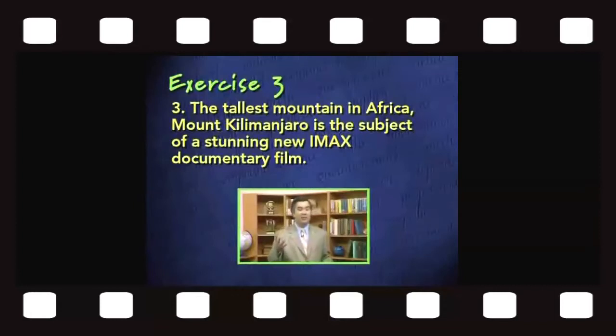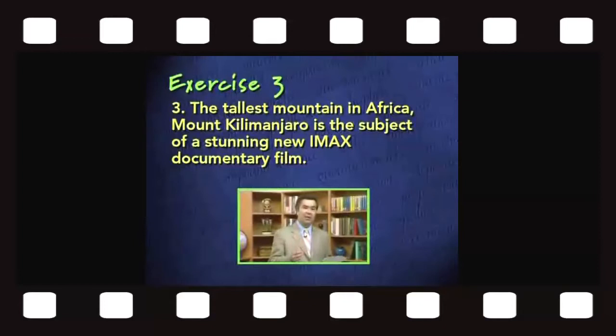It's a modifying phrase, again, a term that's not important for this conversation, but it's simply giving more information about what appears in the real clause, which is about to begin. Mount Kilimanjaro is the subject of a stunning new IMAX documentary film. Here is where the verb appears. Is is the verb, and the simple subject is Mount Kilimanjaro.